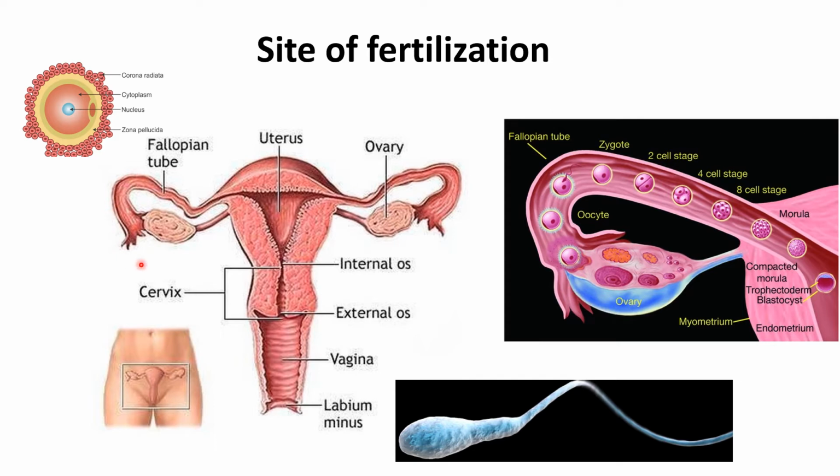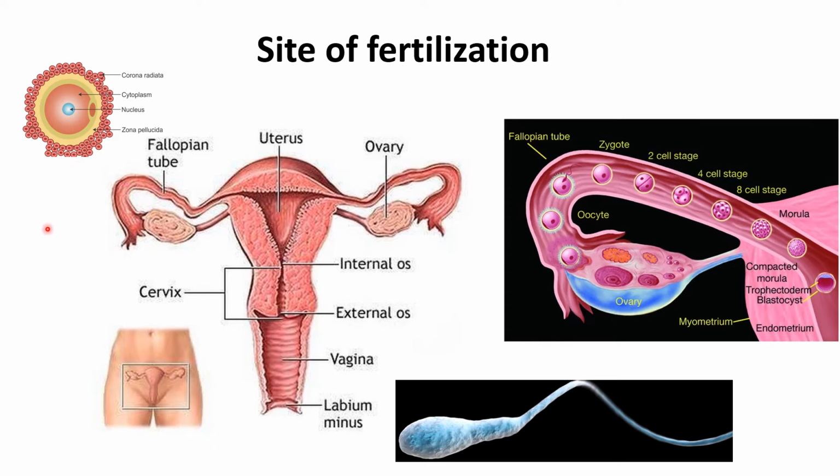Now question, how the oocyte reaches to the site of fertilization? After ovulation, the secondary oocyte with a single polar body surrounded by the corona radiata is discharged into the pelvic cavity. Then the oocyte is carried into the uterine tube.